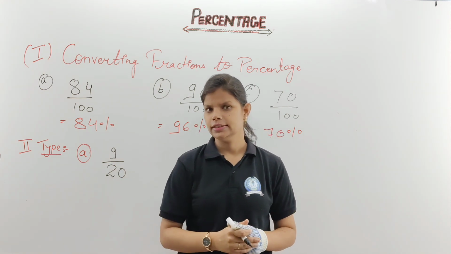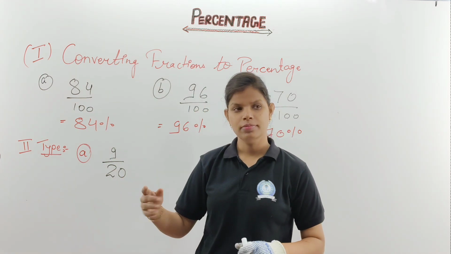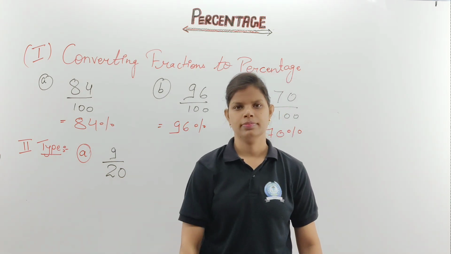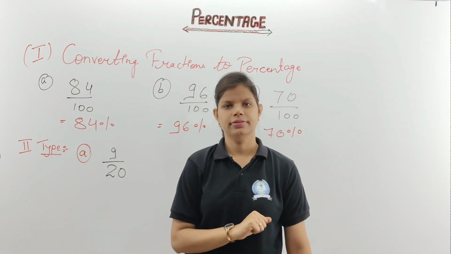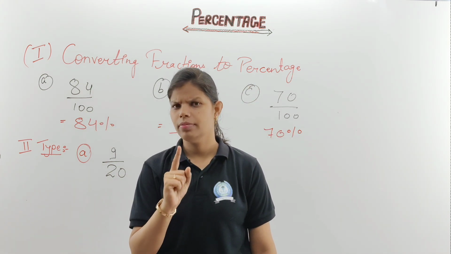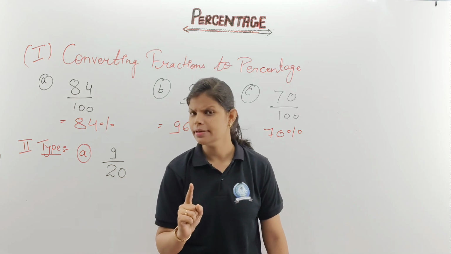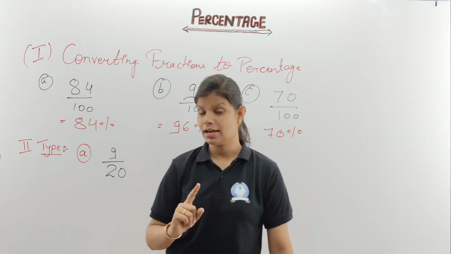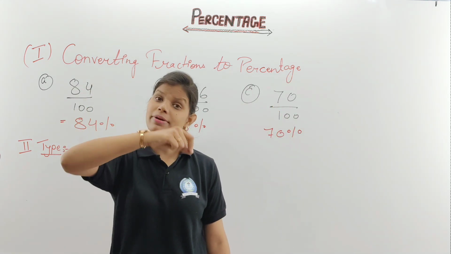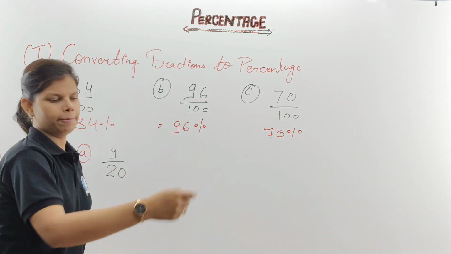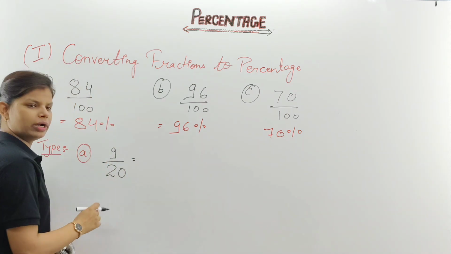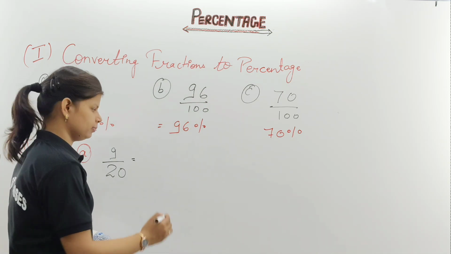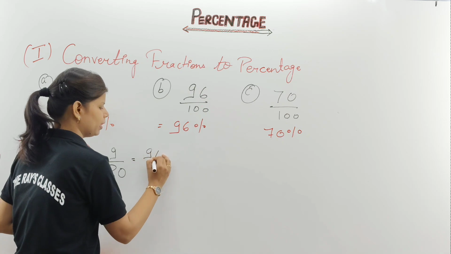So children, please think. If 20 is given, you have to scratch your brain and think how you will make this 20 into 100. Do you know the table of 20? In the table of 20 you get 100. How many times? 5 times. 20, 40, 60, 80, 100. As I have instructed and written, the denominator should be 100. If it is not given, we have to make it. So with which number are we going to multiply this 20 to get 100? Any guess? We are going to multiply with 5.